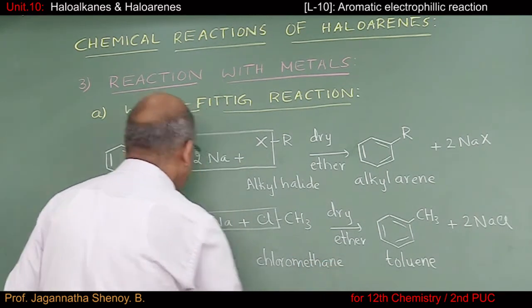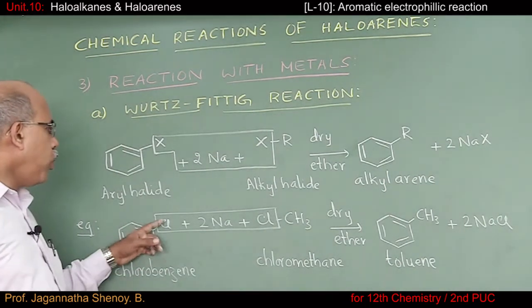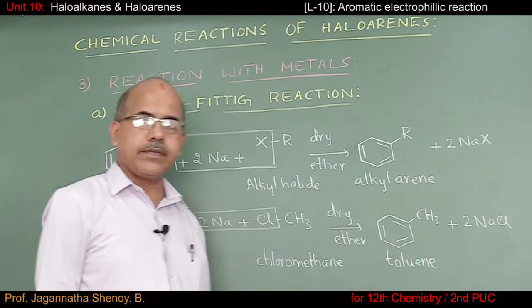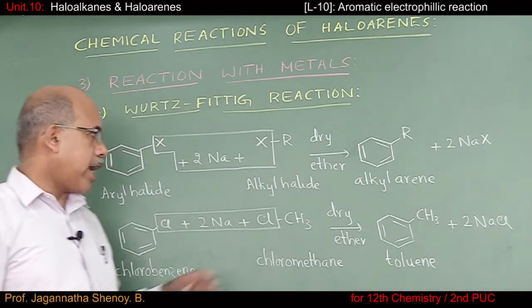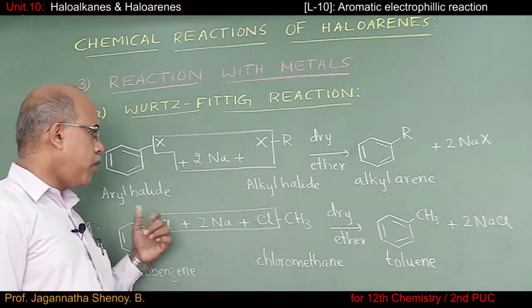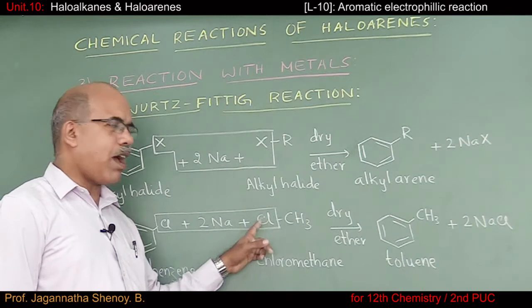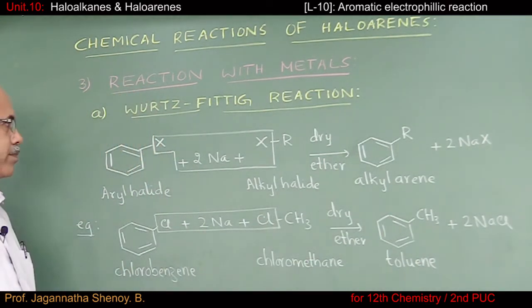Using this reaction, I can convert chlorobenzene into toluene. Imagine I want to convert bromobenzene into ethyl benzene. What I'll do, I'll treat bromobenzene with ethyl bromide. I'll get ethyl benzene and so on. So what about the side reactions that are possible?